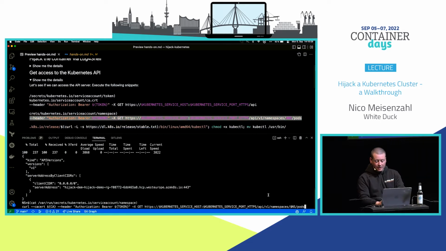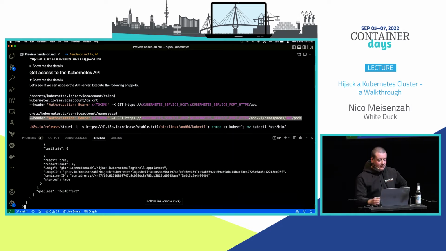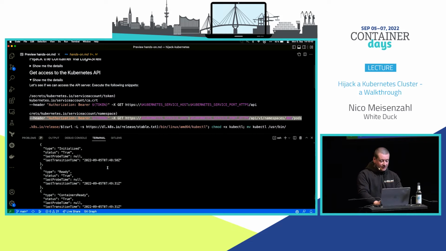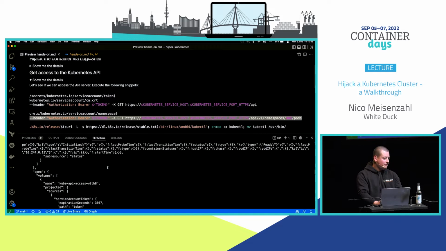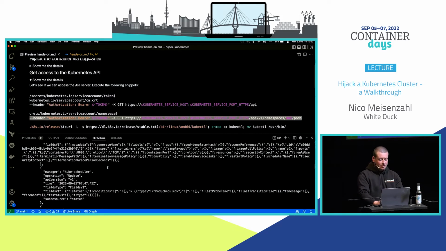It's basically the same, just here at the end, we're adding /api/v1/namespaces, put in our namespace, and then we say, okay, now we would like to get to see our pods. Executing that one, and once again, we do not get an error here, so we're seeing some data. So it looks like we are able to at least see workload in our current namespace.